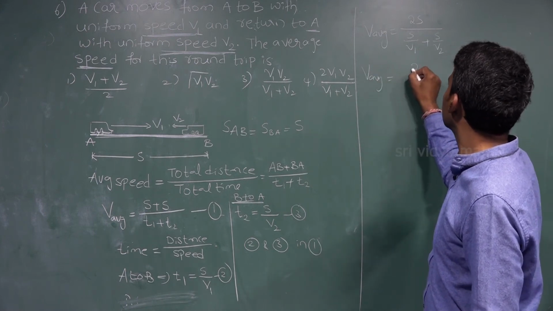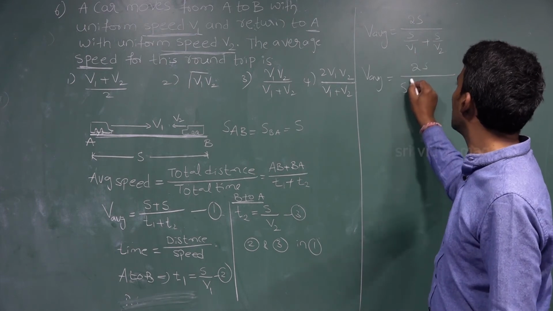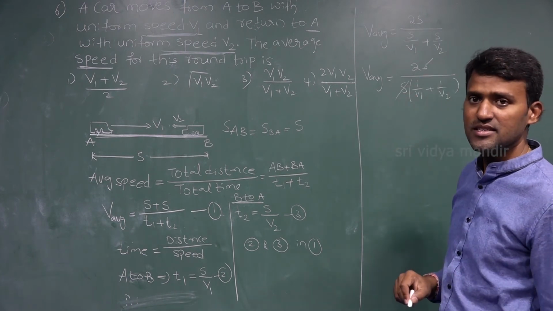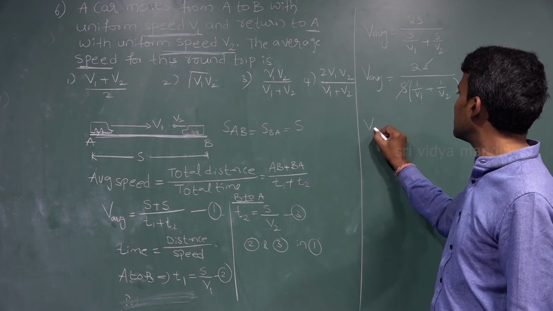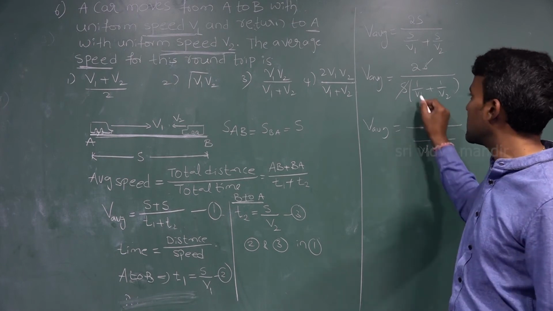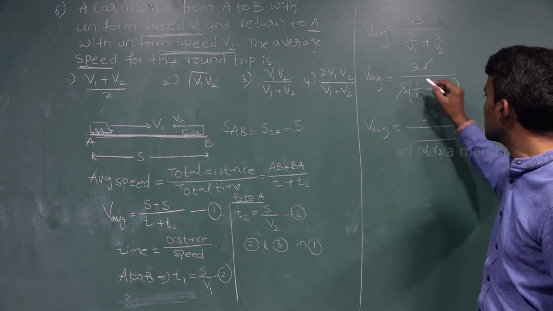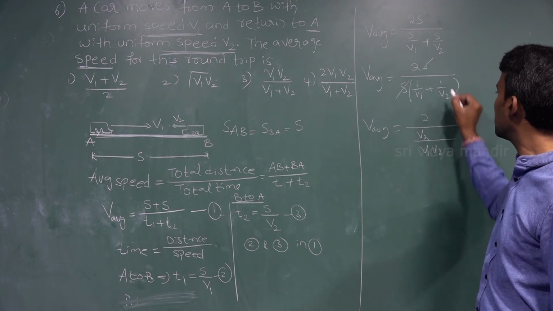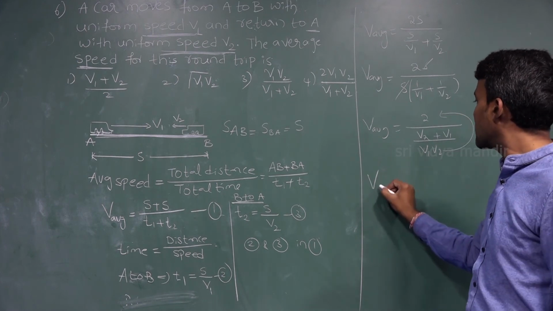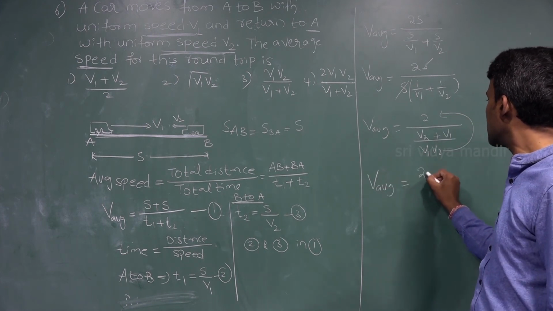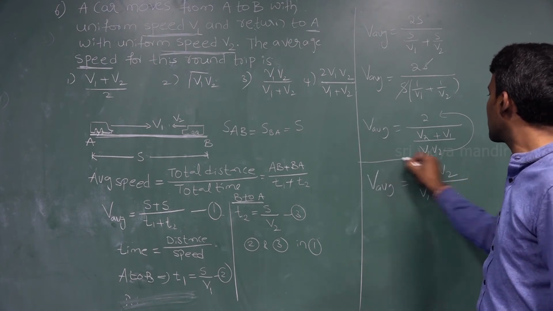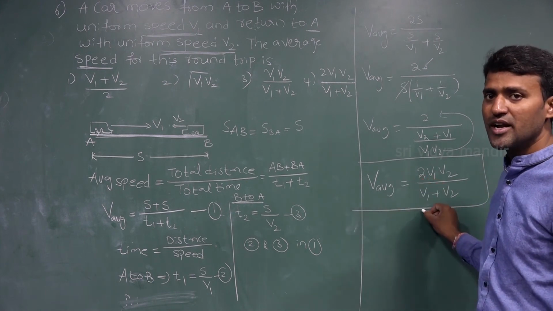Take the common factor S: 2S divided by S times 1 by V1 plus 1 by V2. S gets cancelled. What is the LCM here? LCM is V1 V2. When you take the LCM V1 V2, where V1 is there we write V2, and where V2 is there we write V1. So the denominator goes to the numerator. Average speed is equal to 2V1 V2 divided by V1 plus V2.